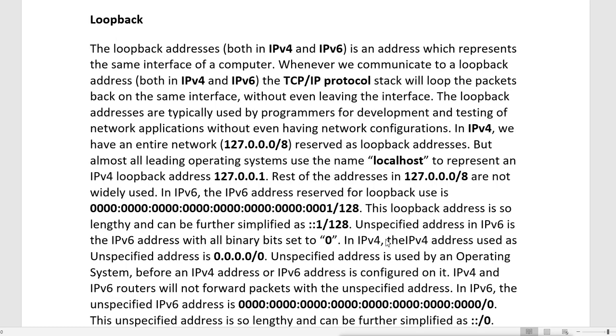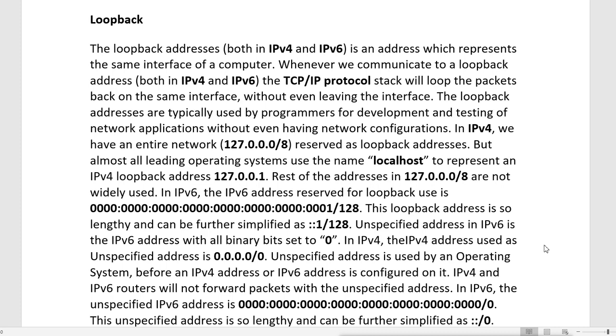Now the unspecified address in IPv6 is the IPv6 address with all binary bits set to 0. In IPv4, the address used as the unspecified address is 0.0.0.0/0. This unspecified address is used by an operating system before an IPv4 or IPv6 address is configured on it.